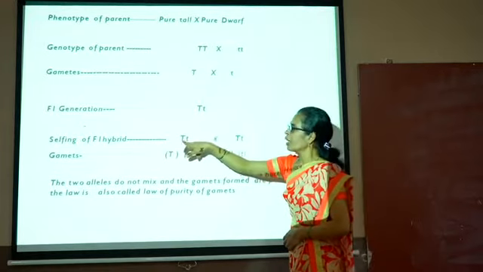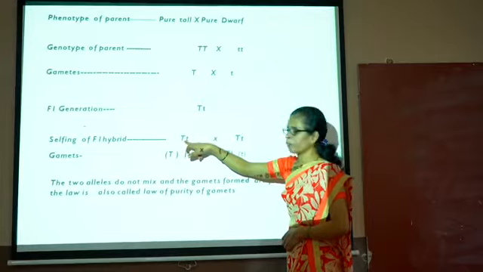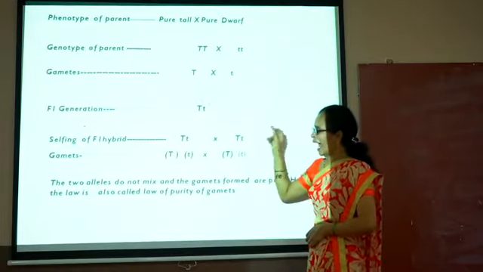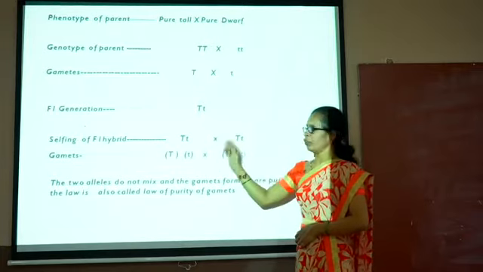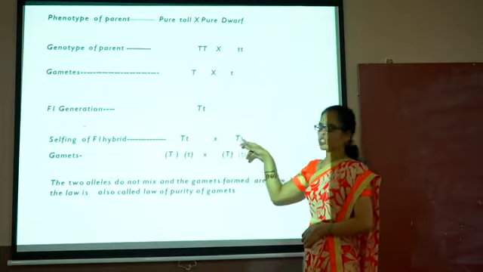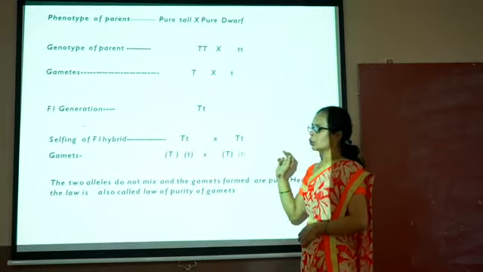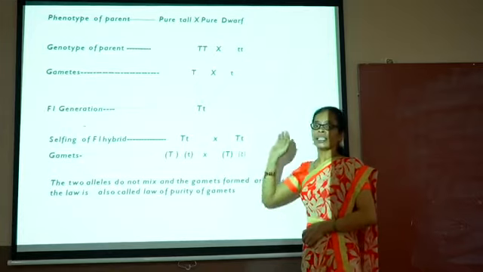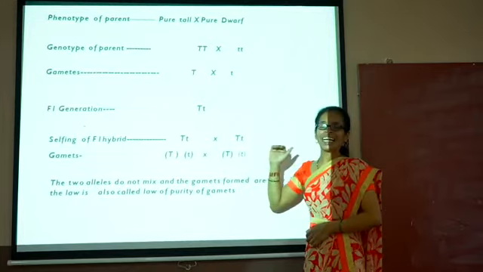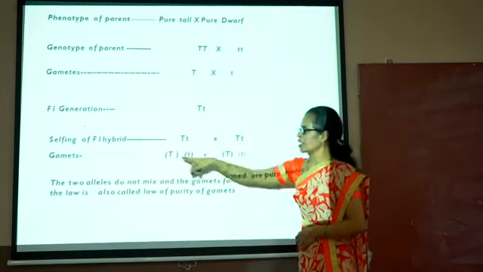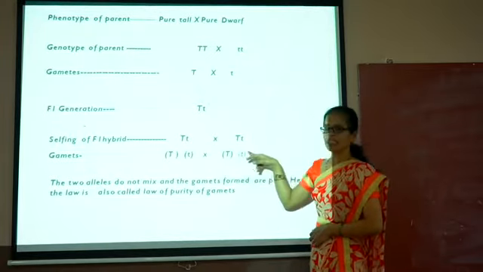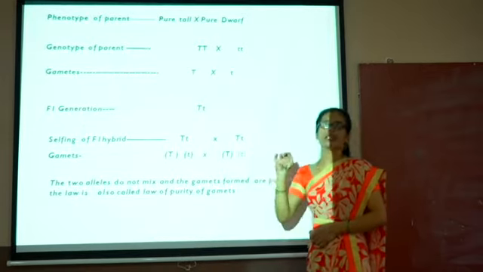During the selfing, the hybrid tall plant is crossed with the hybrid tall plant, and as these gametes are different, we see that capital T and small t are the two different alleles. Here also capital T and small t are the two different alleles. These two alleles do not mix with each other, but they separate in the gamete formation, that is capital T and small t. Then another gamete is formed, capital T, small t. This takes place during the meiosis.